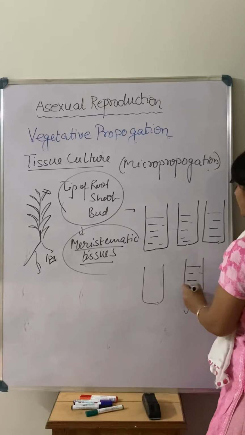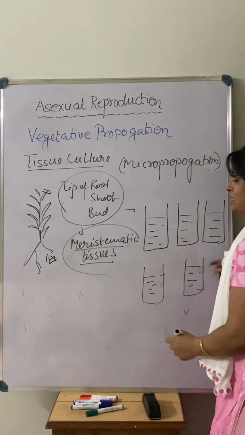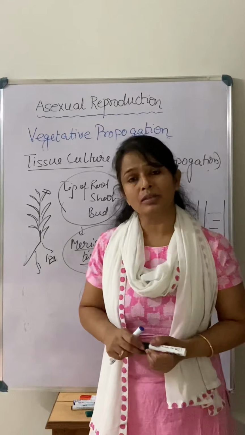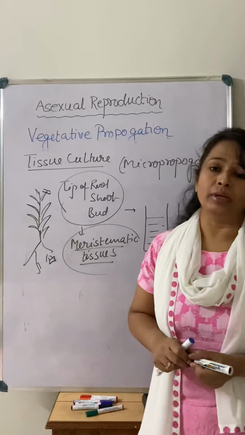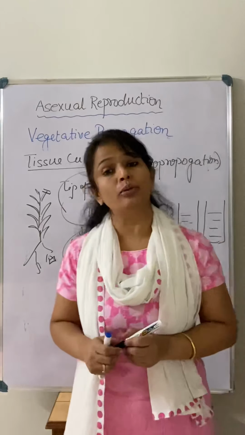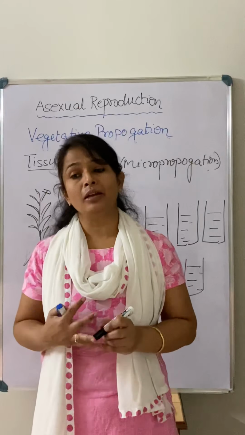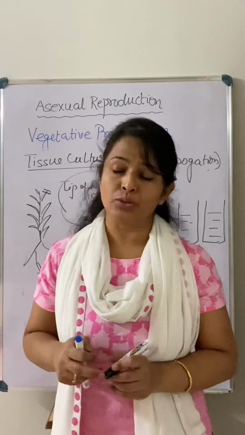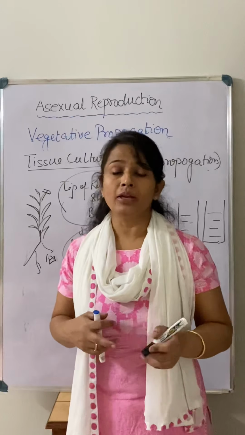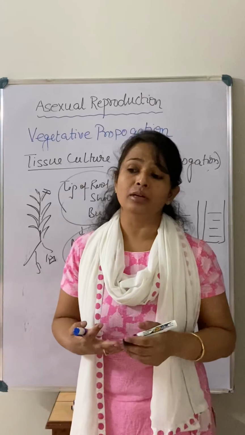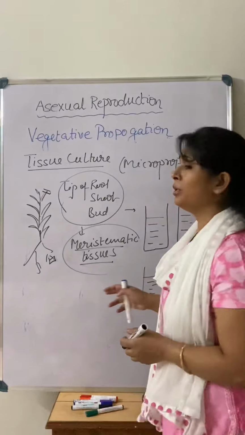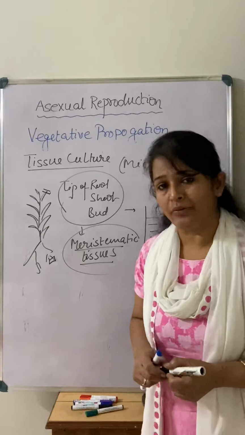For example, a plant basically has three types of hormones: auxin, cytokinin, and gibberellin. These three hormones are present in the plant body for the growth of the plant. Auxin is for the elongation of the root and shoot. Gibberellin is for the elongation too, and also for lateral growth. And cytokinin is for cell division.